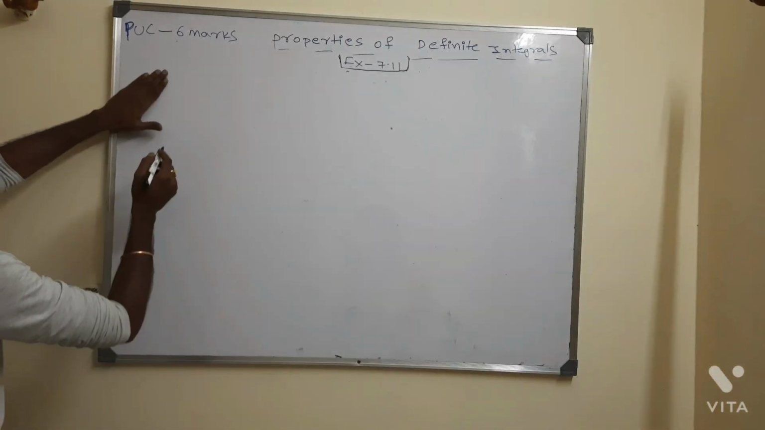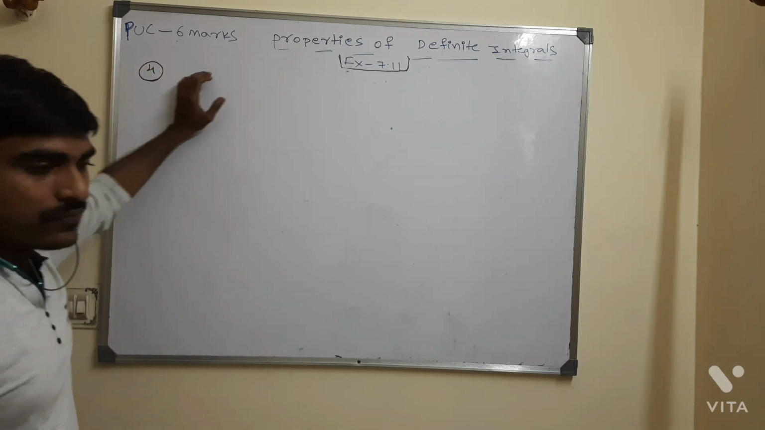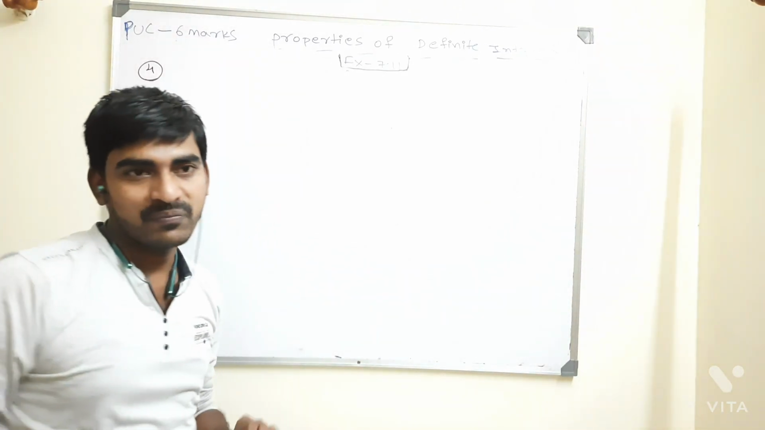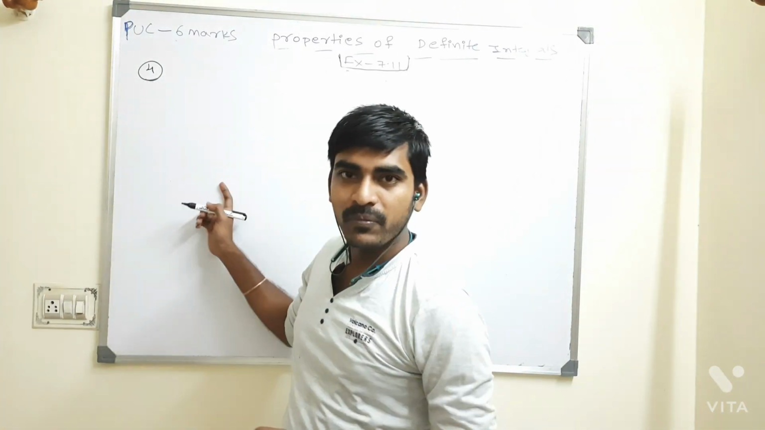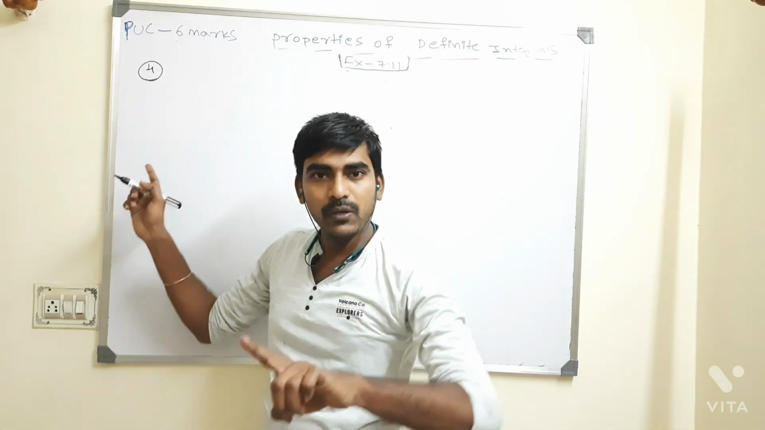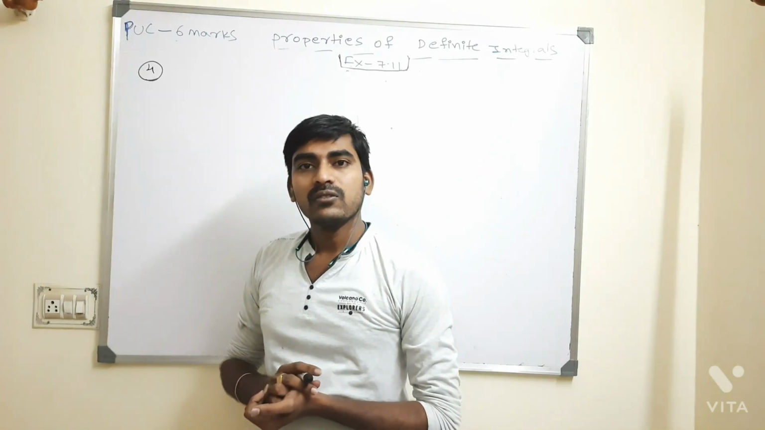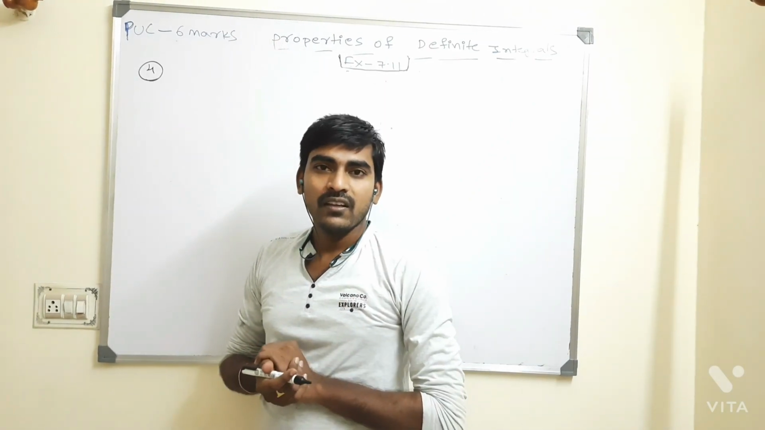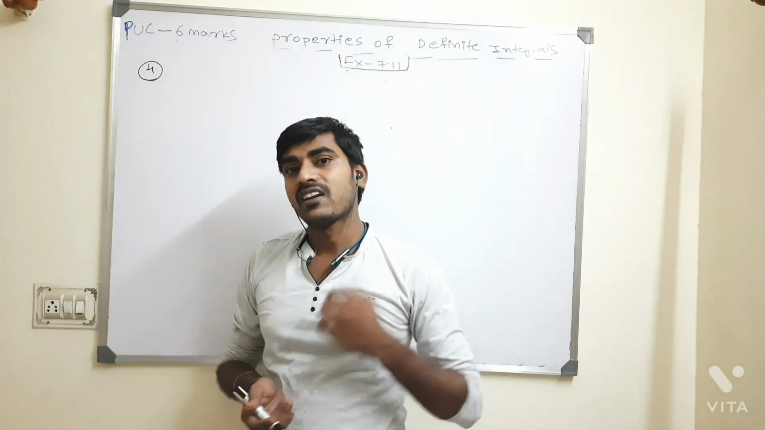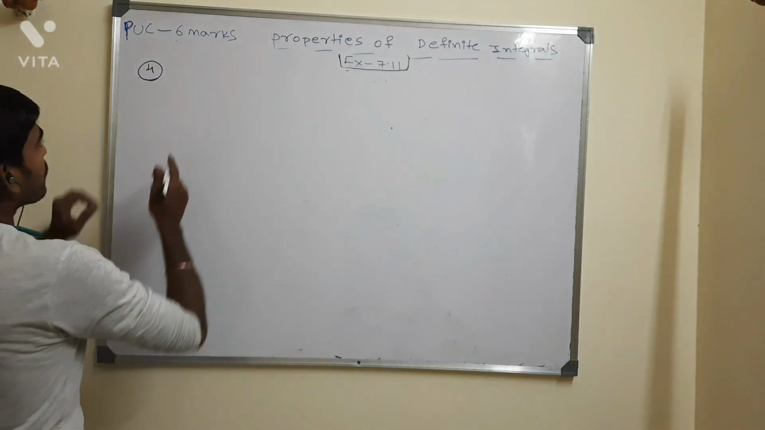So 3 properties completed. Property number 4, it's a very important question. If you learn this property, based on this we have only one problem. If they give this property, they will give only that problem. So it is easy to get 6 marks. For properties, they are going to give one small question also. Okay, so now I am going to start here.